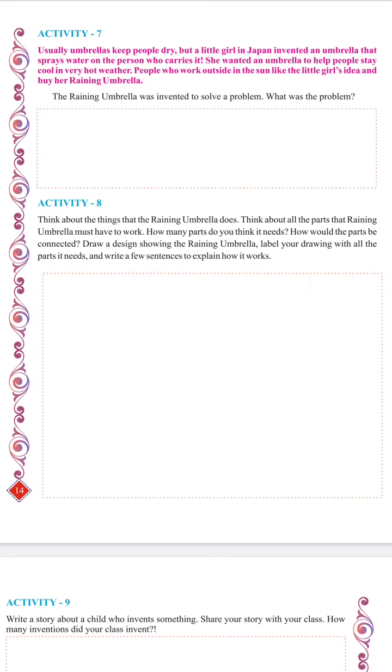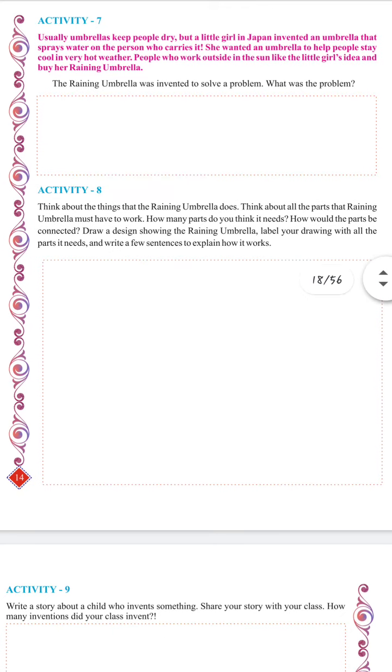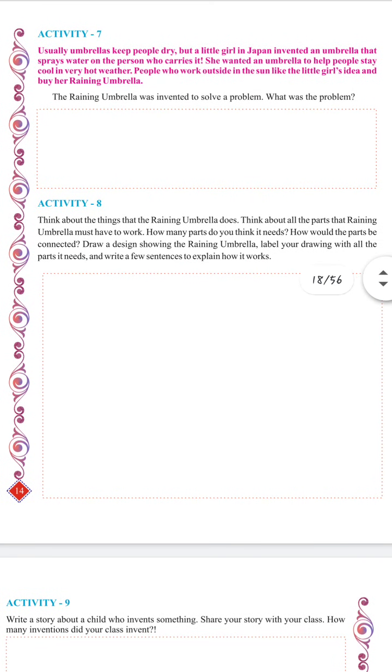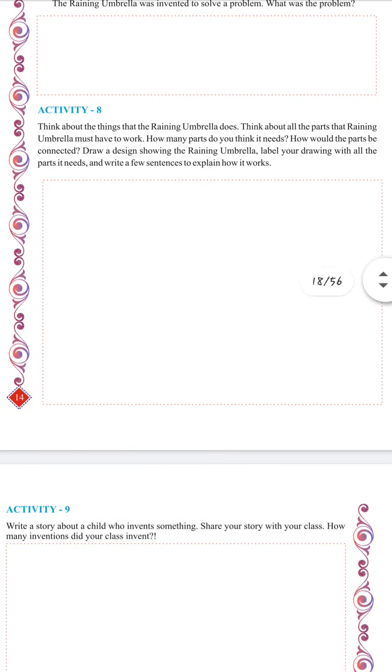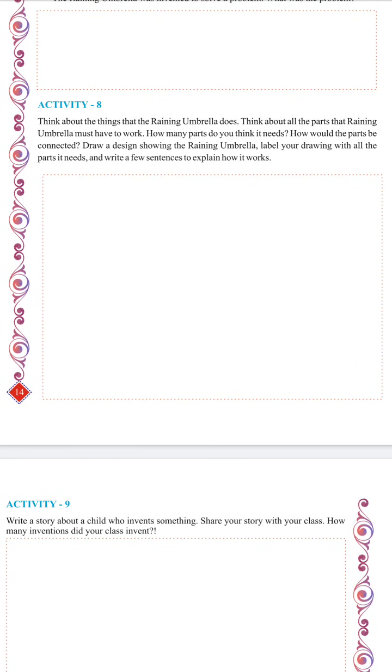A button was attached to it, and there are spray bottles. When the button was pressed, the water used to come out of the umbrella like rain water. I tried a lot surfing the net to find the exact image of the raining umbrella, but I was not able to get it. But you can just imagine a normal umbrella having a bottle at the below end, and the water which was filled in the bottle was coming out like a spray, and it was giving some relaxation from the hot sun.